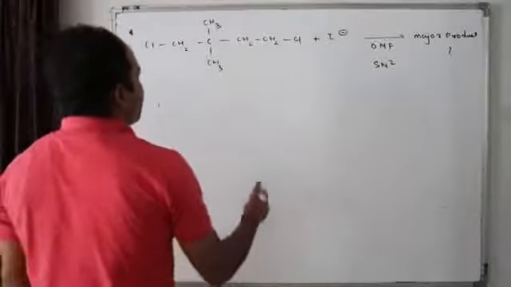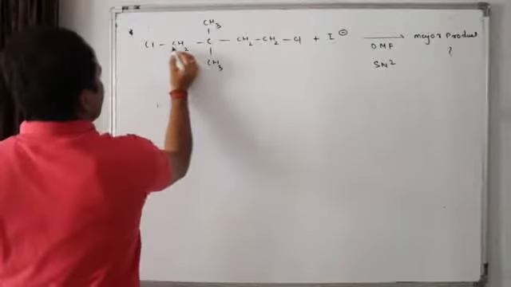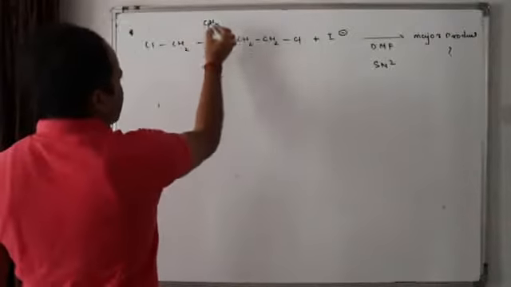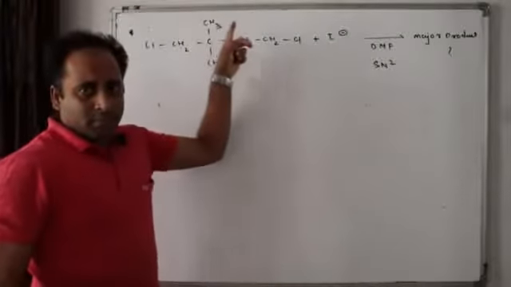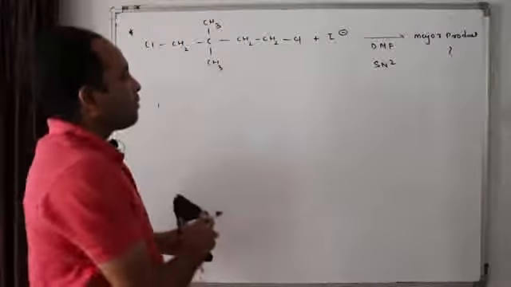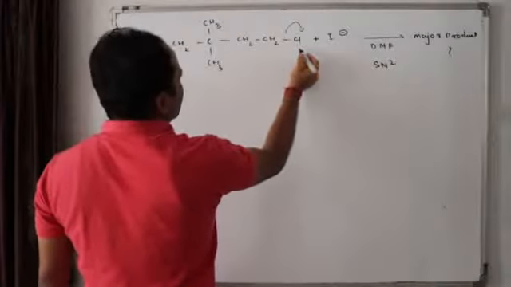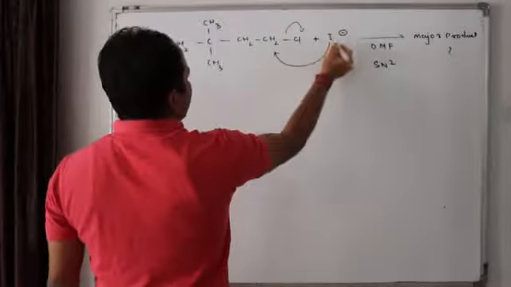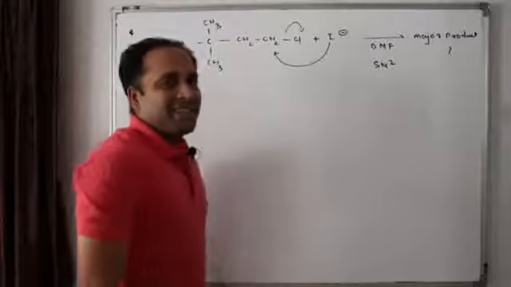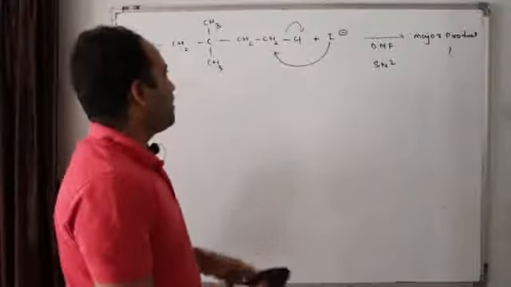Where there will be less crowding? Tell me. Here this chlorine will be taken out, or this chlorine? This chlorine is on a carbon with more beta substitutions, isn't it? More beta substitutions or more beta branching, more is SN1. Here the beta portion is less branching. So here less crowding and beta branching is very less. So this Cl is being removed and this I minus attacks in one step. I minus attacks and Cl minus leaves. Concerted reaction. SN2 reactions are concerted reactions. In one step bond breaking and bond forming occurs.